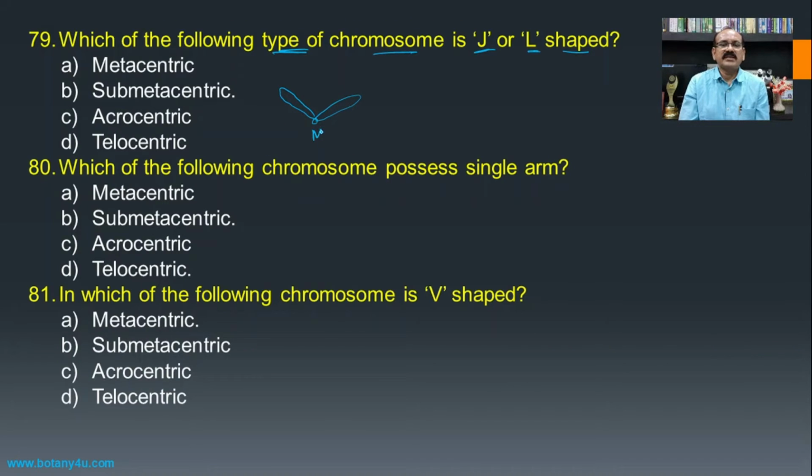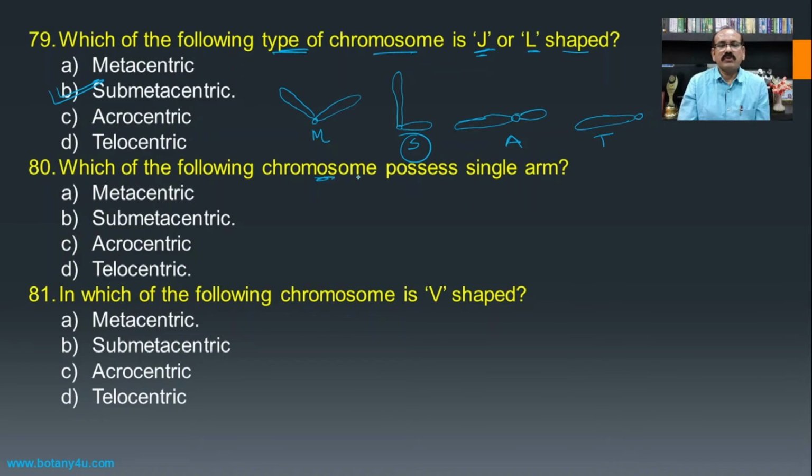This one is metacentric, then the second one is submetacentric, then acrocentric, and the fourth one, that is telocentric. So these four different types of chromosomes are there on the basis of the position of the centromere. So here the L-shaped or J-shaped is submetacentric, hence it becomes the answer.